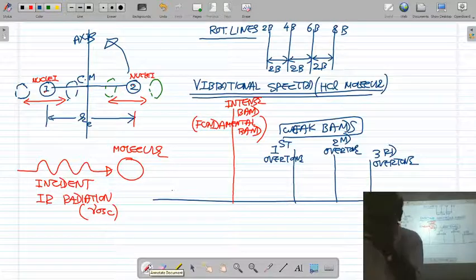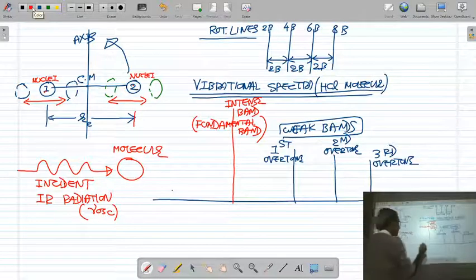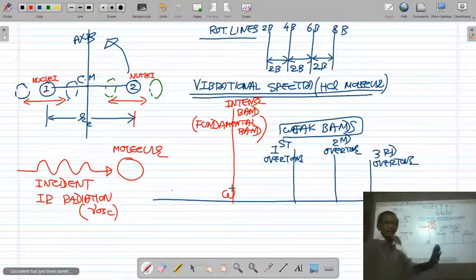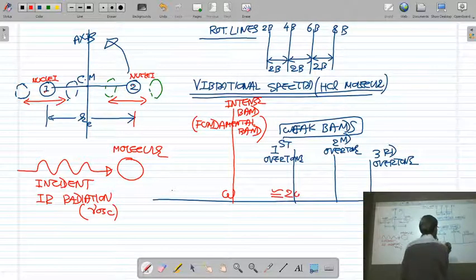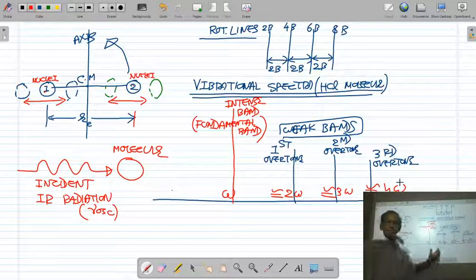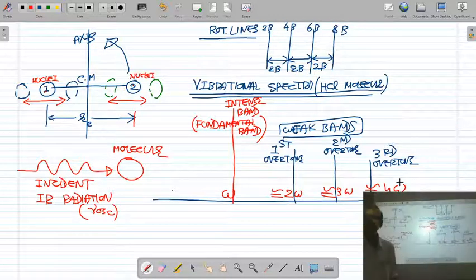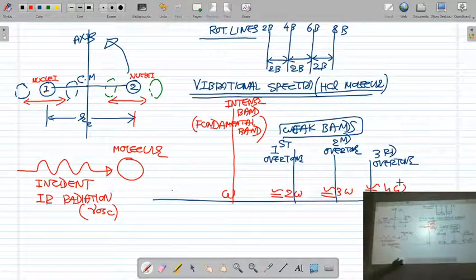If the wave number of the fundamental band is omega, then the wave number of the first overtone will be nearly 2 omega, then 3 omega, 4 omega, and so on. Actually, it is slightly less than 2 omega, slightly less than 3 omega, slightly less than 4 omega. Why it is slightly less, we will study later on.